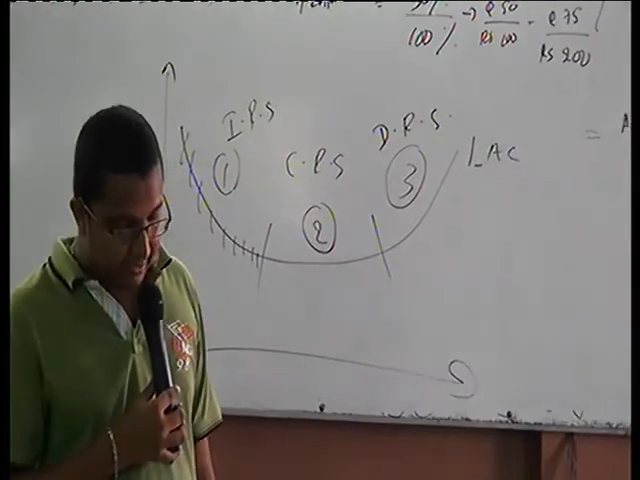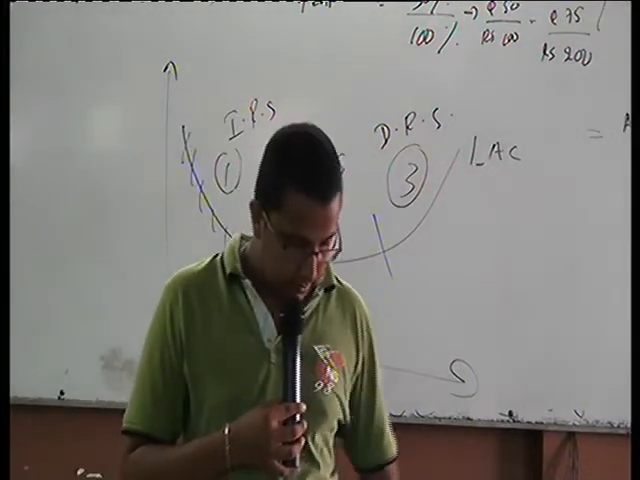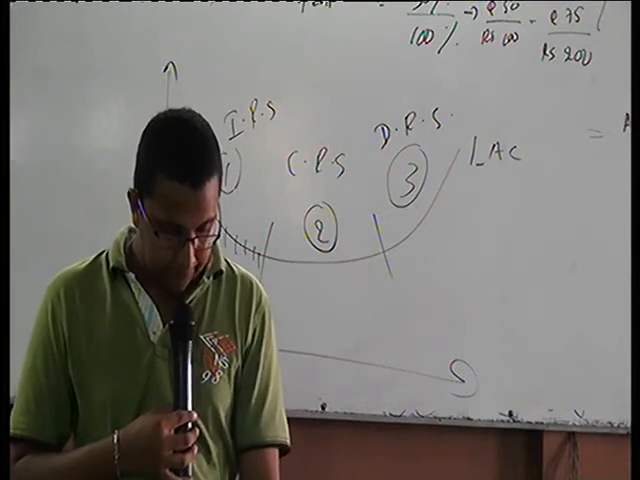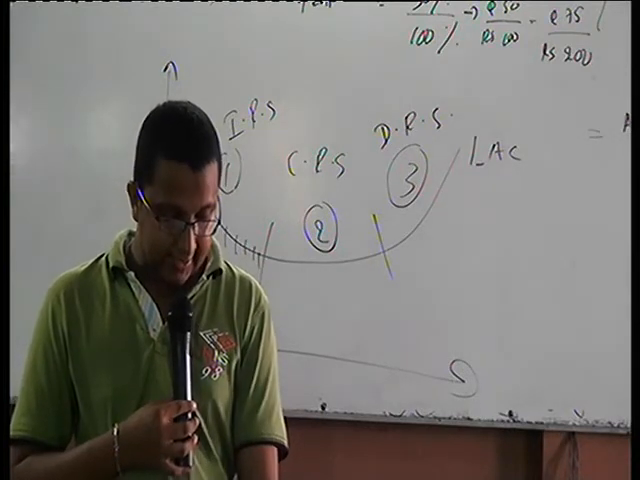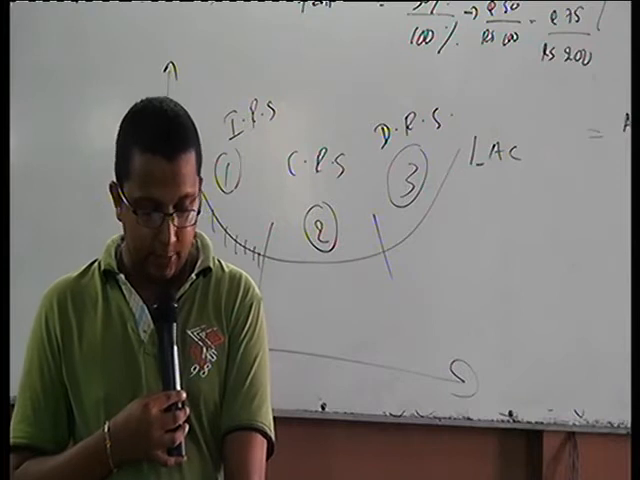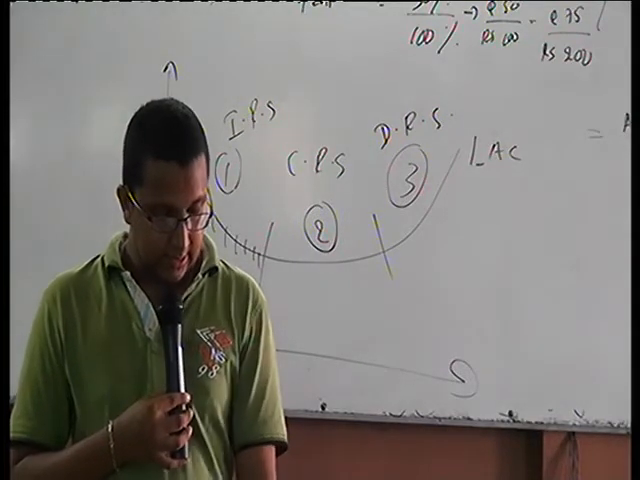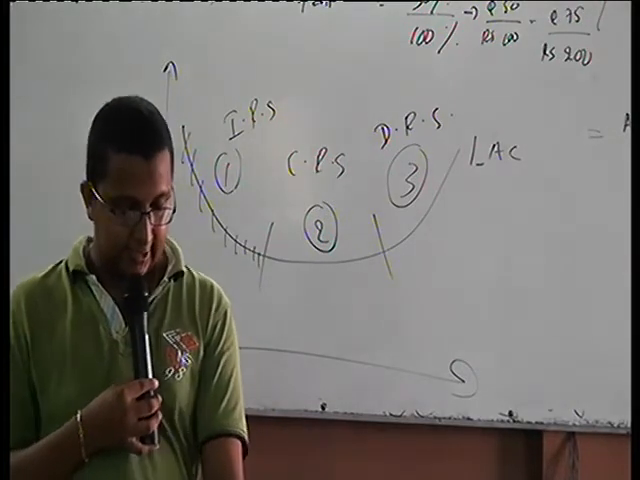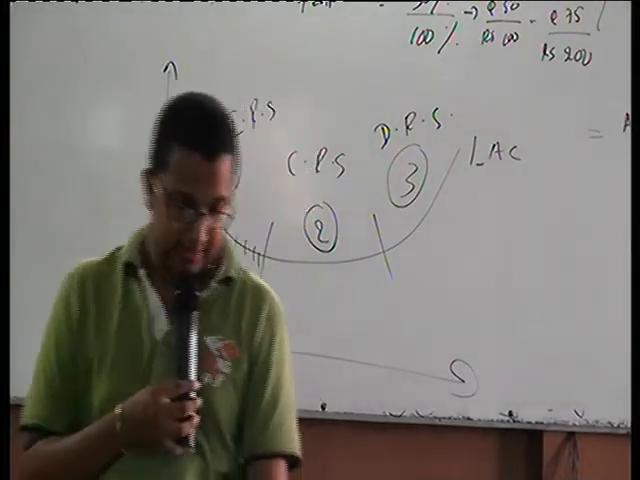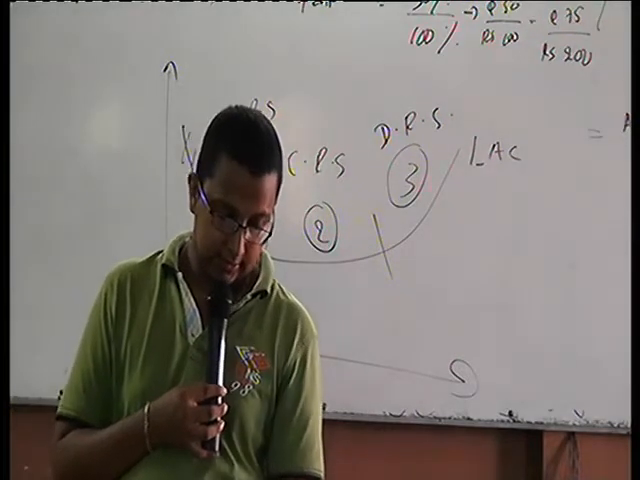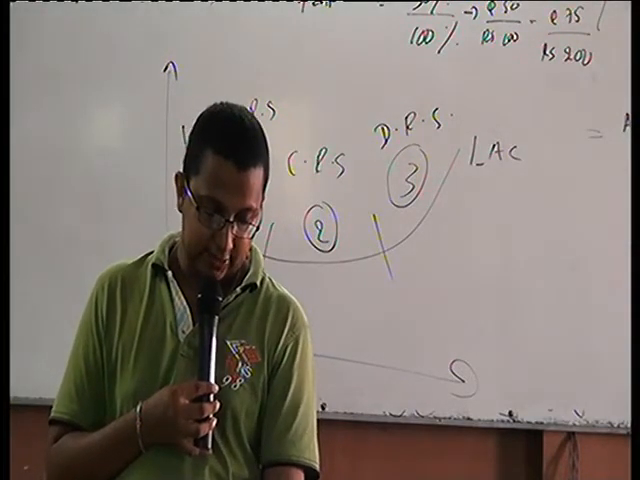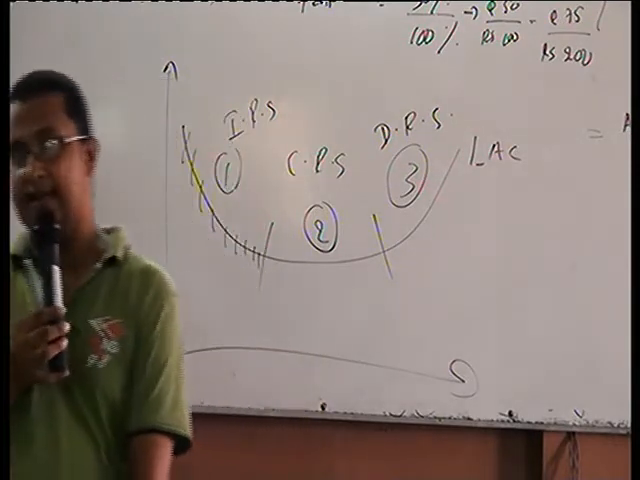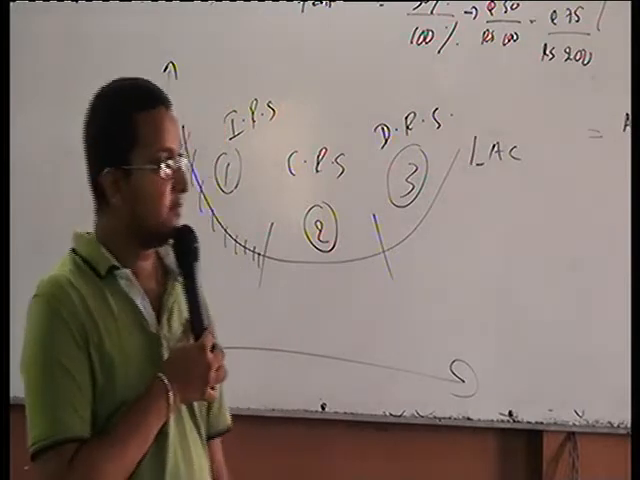Third one, diminishing return to scale. When the proportionate increase in output is lesser than the proportionate increase in input, there will be decreasing return to scale. Please highlight. As a result, the average cost curve rises upwards. Please highlight: average cost curve rises upwards.